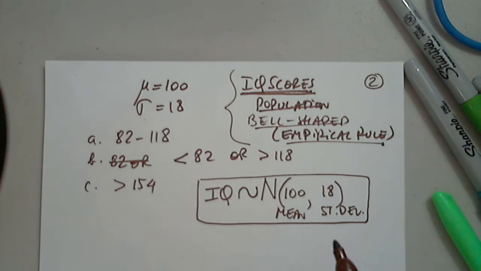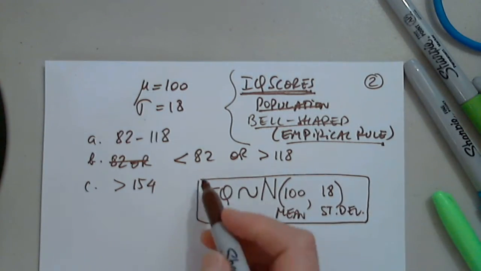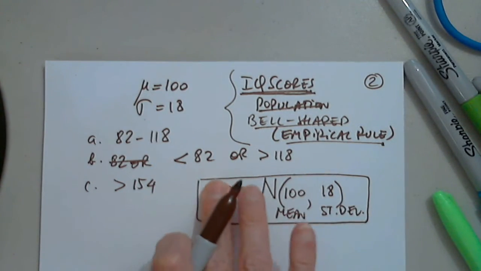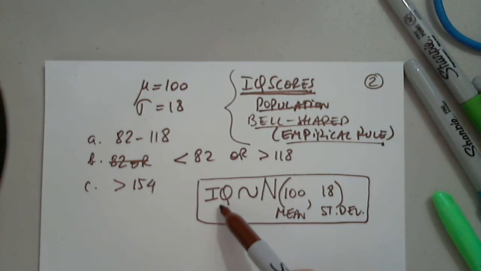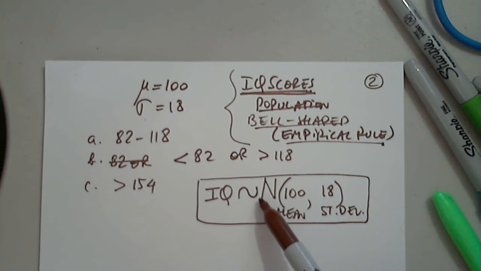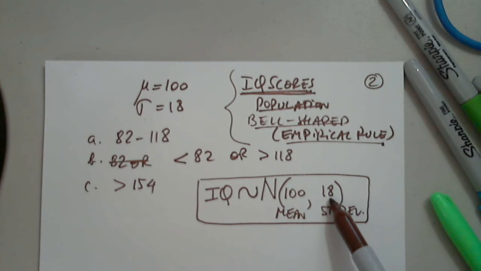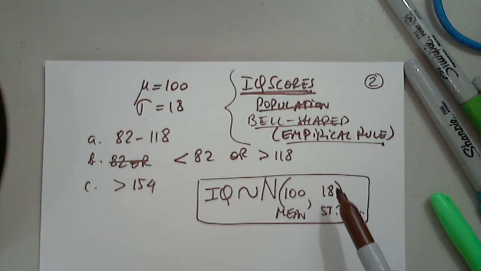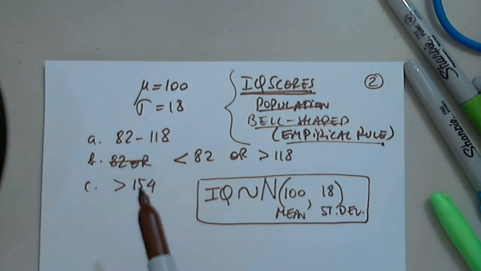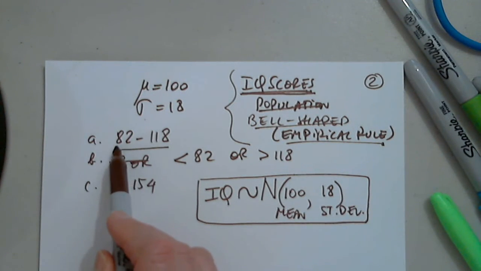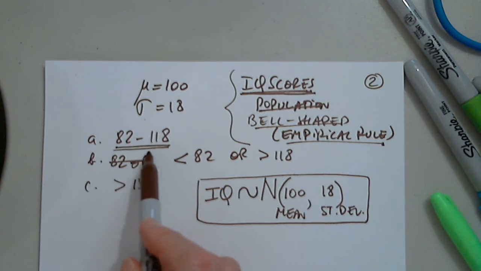Again, what does it mean? The particular distribution can be x, it doesn't matter, whatever. In this case, we have IQ scores. They are normal or approximately normal with a mean of 100 and a standard deviation of 18. Okay, so the first question, part A, is asking us to find the percentage between these two.